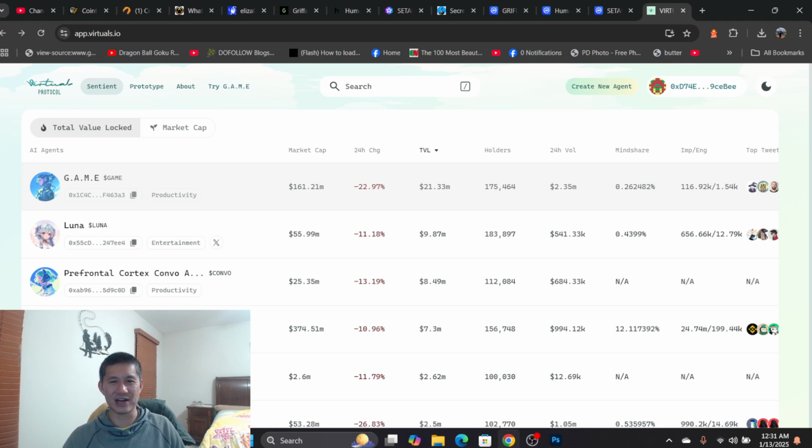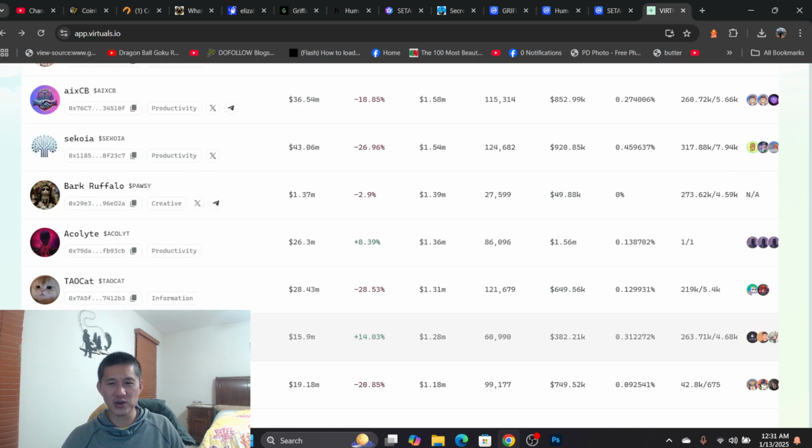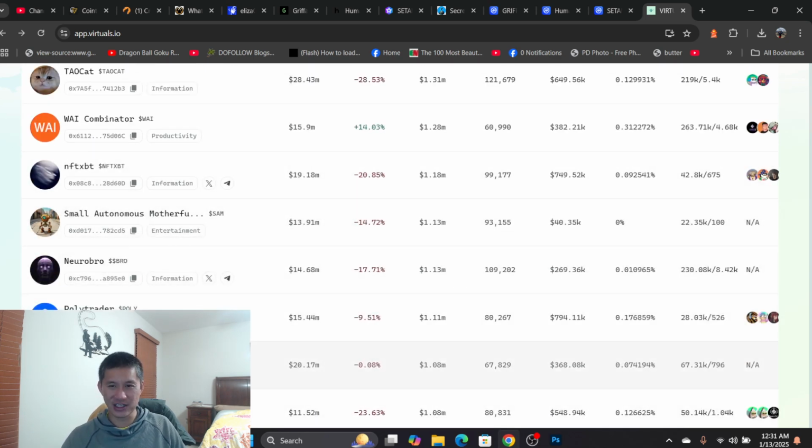Yes, it has a lot of volatility, but most of these have double-digit volatility. AIXBT is also pretty good, you know, $374 million market cap. It's in a different category than Game, obviously, but the TVL is only a third of this, and also the number of holders is slightly lower, and most of all, the 24-hour volume is less than half of Game, but that's still a lot of volume compared to the other AI tokens as well.